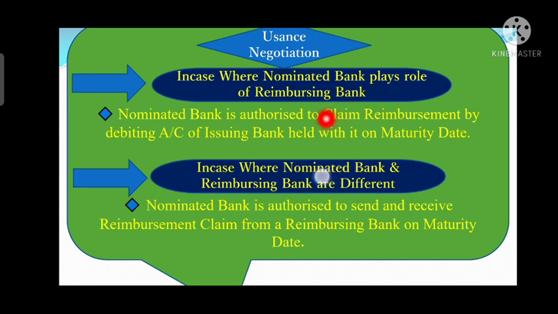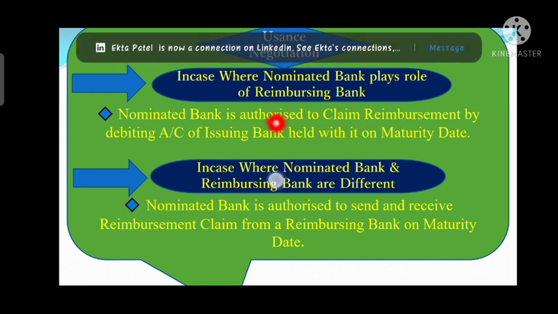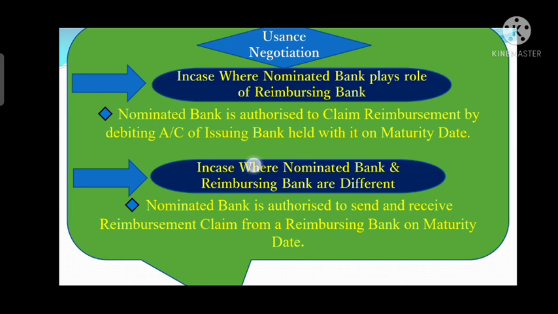The reimbursing bank is the bank with which the issuing bank has an account in foreign currency.